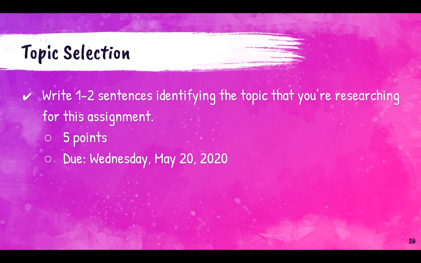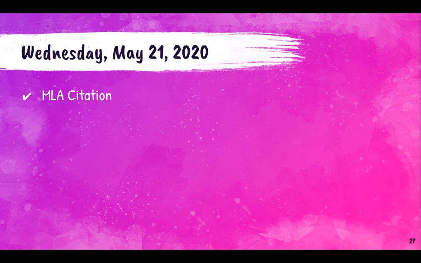And then today, remember yesterday I talked about you had one assignment due today. This is your topic selection. You're going to find the topic selection part 1 assignment in the classwork tab, and you're going to create a document and write 1 to 2 sentences telling me what you're researching for this assignment, and I need it in by tomorrow. All right, Wednesday, May 21st.